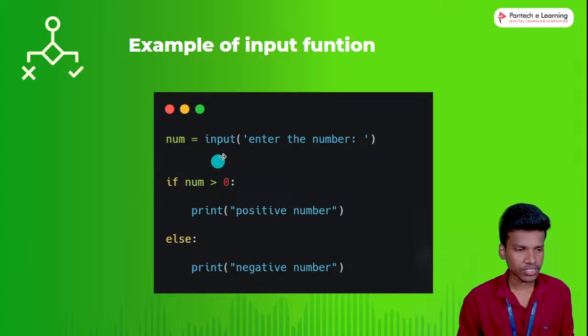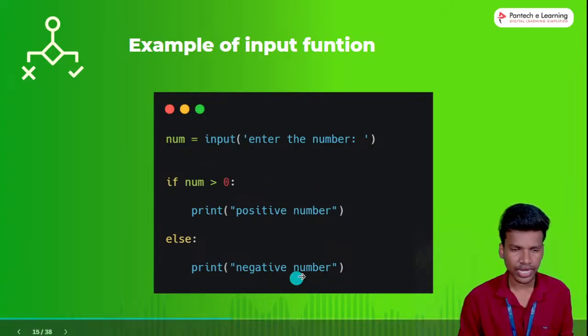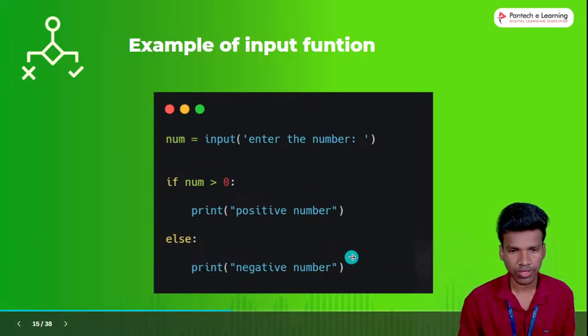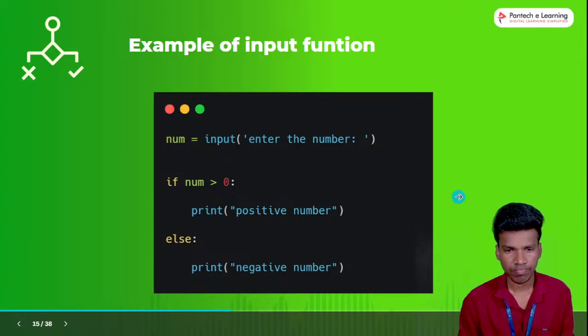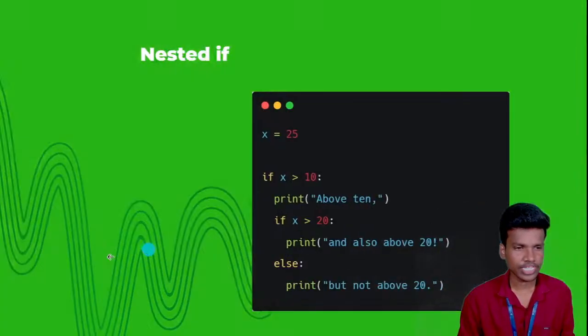If the user gives a 10, this 10 value is stored in this variable, and automatically the 10 is checked in this condition. Once the condition is true, the positive number will be executed. Once the condition is false, the negative number will be executed. So this is the example for the input function.